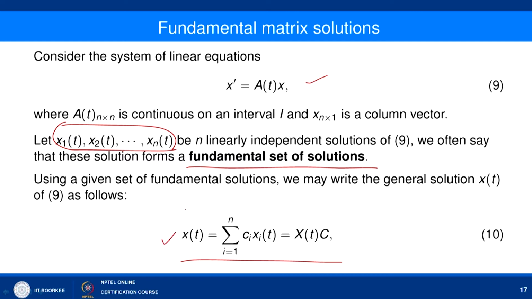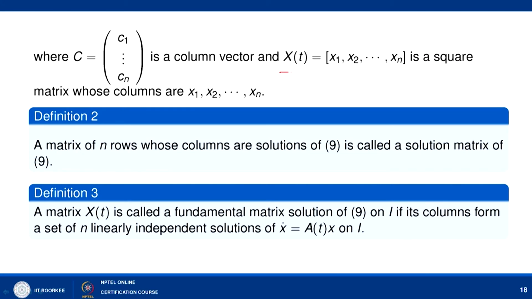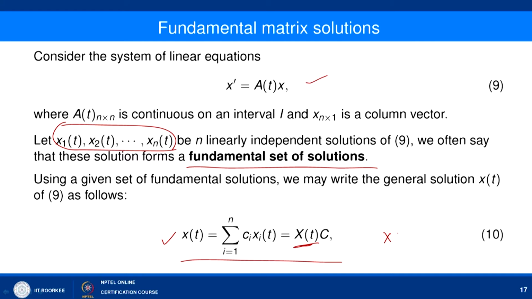Once we have a fundamental set of solutions, you can write down the general solution in the form x(t) = X(t) c, where X(t) is a matrix whose columns are your n linearly independent solutions of x' = A(t)x, and c is a column vector c1 to cn. So any solution x(t) is given as X(t) c, where X(t) is an n cross n matrix and c is n cross 1.